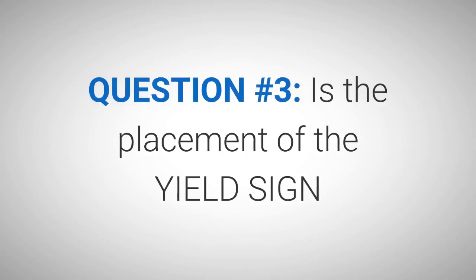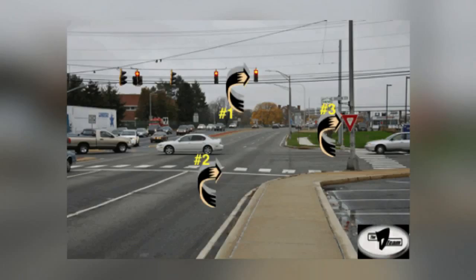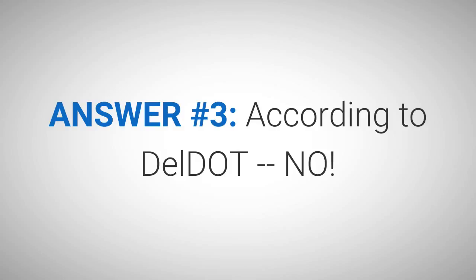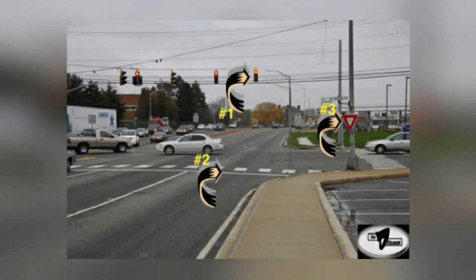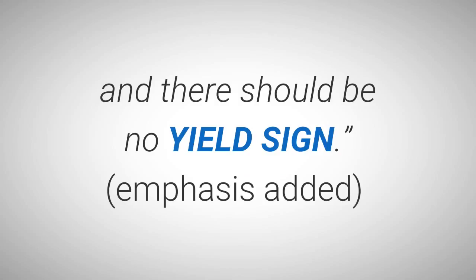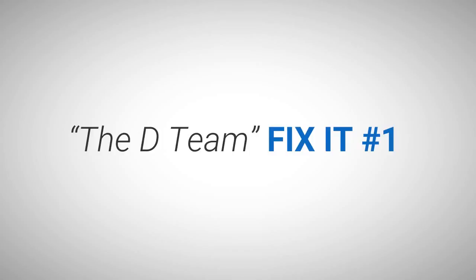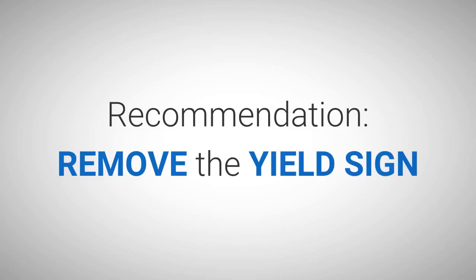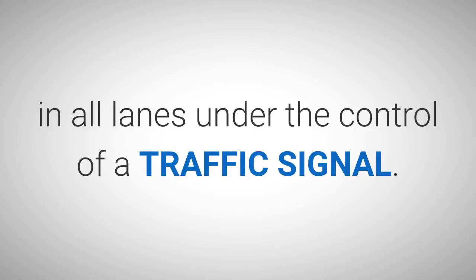Question number 3. Is the placement of the yield sign in intersection picture number 5-5 above appropriate? Answer number 3. According to DelDOT, no. There should not be a yield sign, arrow number 3, in intersection picture number 5-5 above. In this situation, there should be a stop line, and there should be no yield sign. The D-Team Fix-It number 1 recommendation: remove the yield sign in all lanes under the control of a traffic signal.